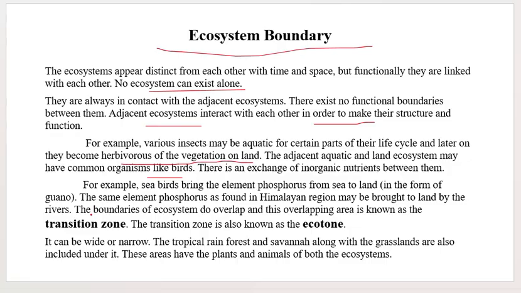The boundaries of ecosystems do overlap, and this overlapping area is known as the transition zone. The transition zone is called an ecotone. Please remember, ecotone is the transition zone between two ecosystems. Okay, it can be wide or narrow. It can be bigger or just small. The tropical rainforest and savanna, along with the grassland, are also included under it. This area has plants and animals of both ecosystems.